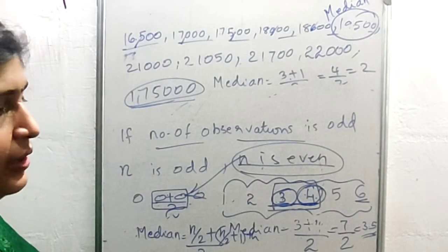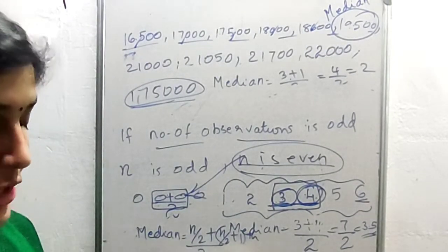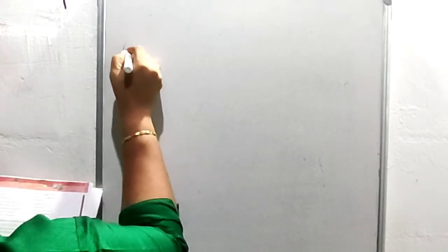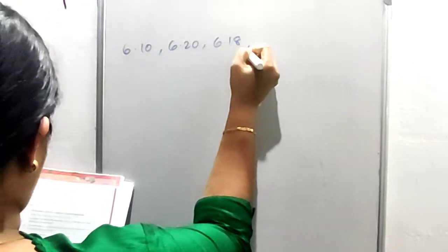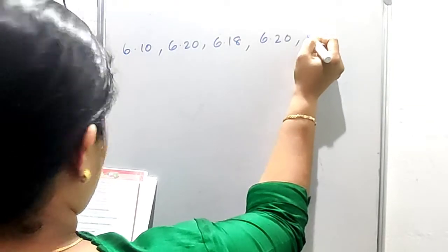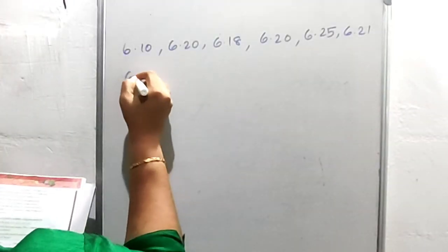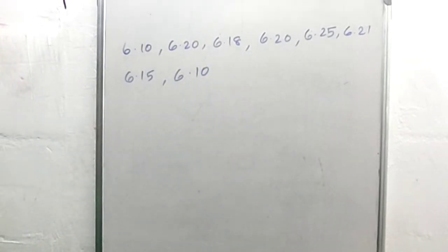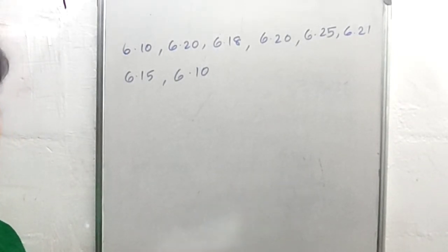Okay, and here we have some problems in page number 245. Let us do that. The distances covered by an athlete in long jump practice are 6.10, 6.20, 6.18, 6.20, then 6.25, then 6.21, then 6.15 and 6.10. These are the observations. Here we need to find the mean and median. Why is it that there is not much difference between them?